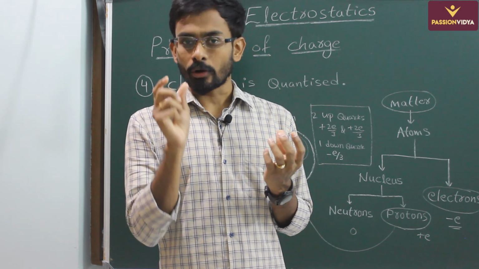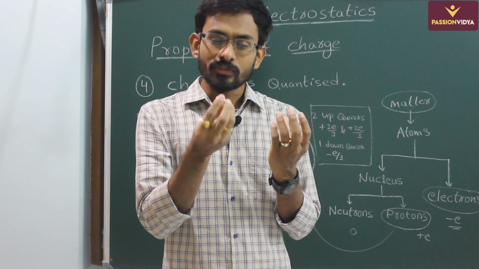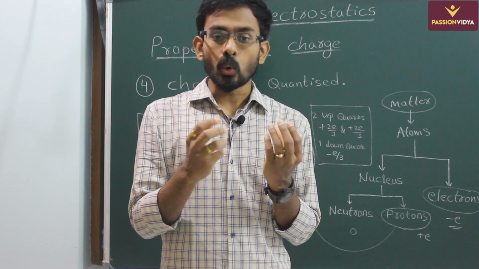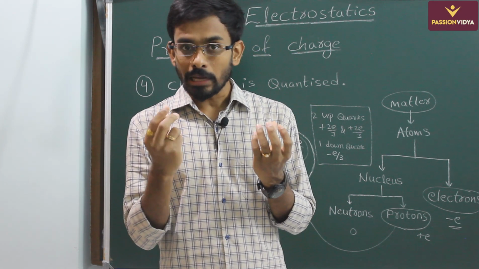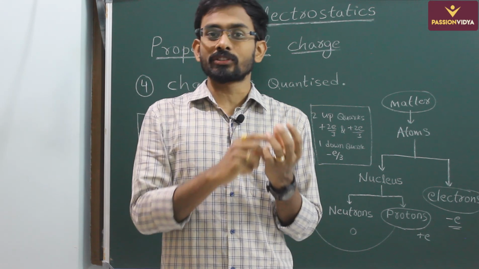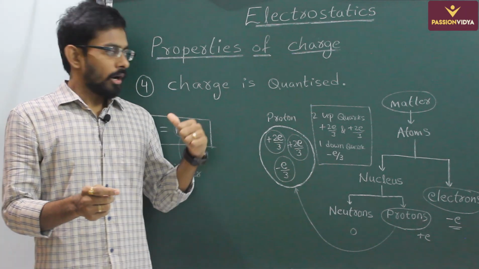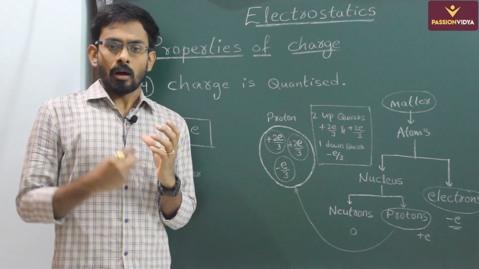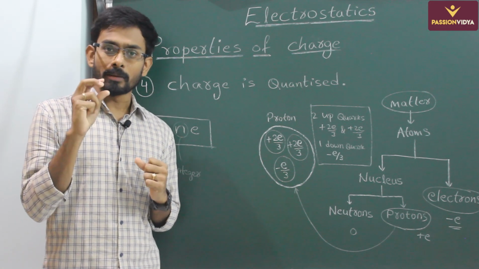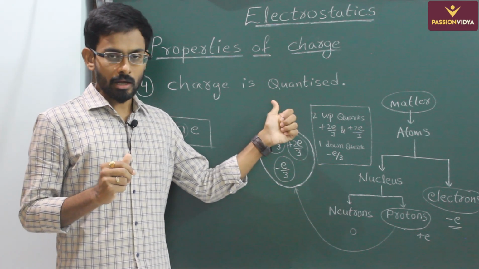So in this case it is 1 rupee. One person cannot transact an amount which is less than 1 rupee. So now you don't have a 50 paise coin, you don't have a 25 paise coin. The minimum value you can transact from one person to another person is 1 rupee. So similarly, the charge can be transferred from one object to another object, but there is a minimum limit for it as well, and that minimum limit is what we call quanta.